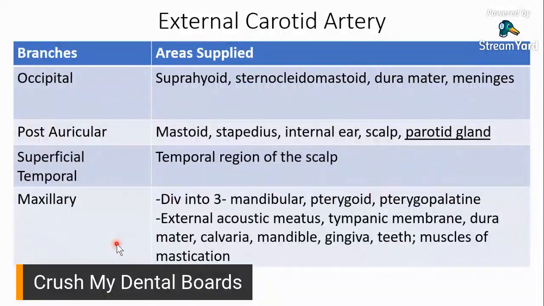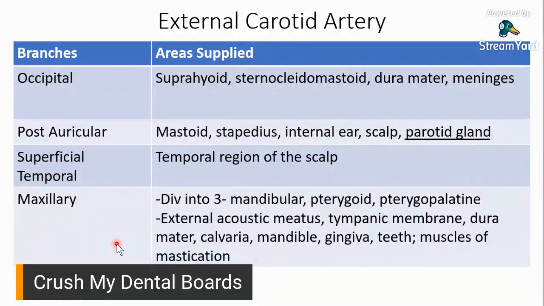And then you have your superficial temporal. As the name would imply, superficial, so it's on the surface. And temporal, so may temporal bone. So it's on the temporal region of the scalp. That's what it provides. And then, last but definitely not the least, your maxillary artery.